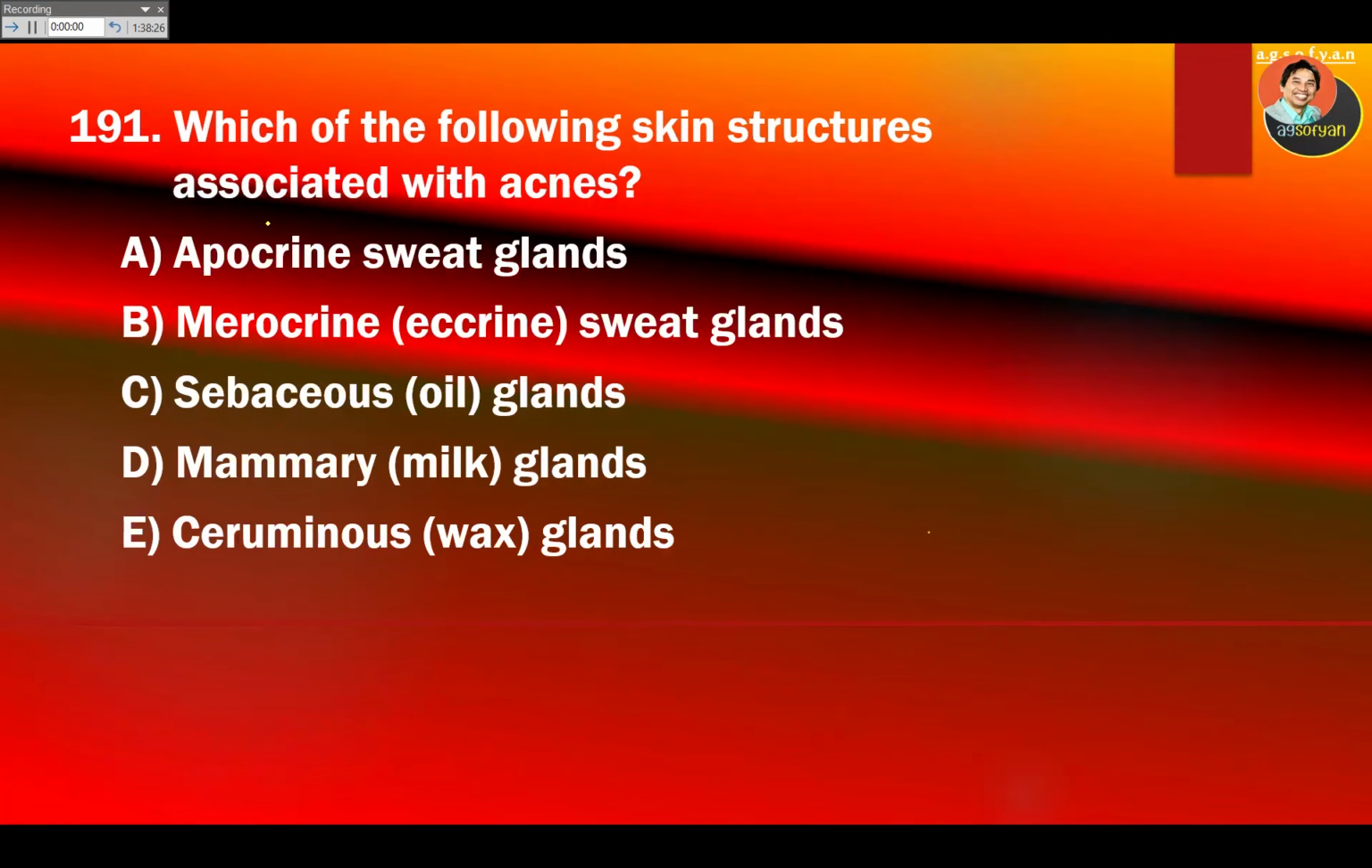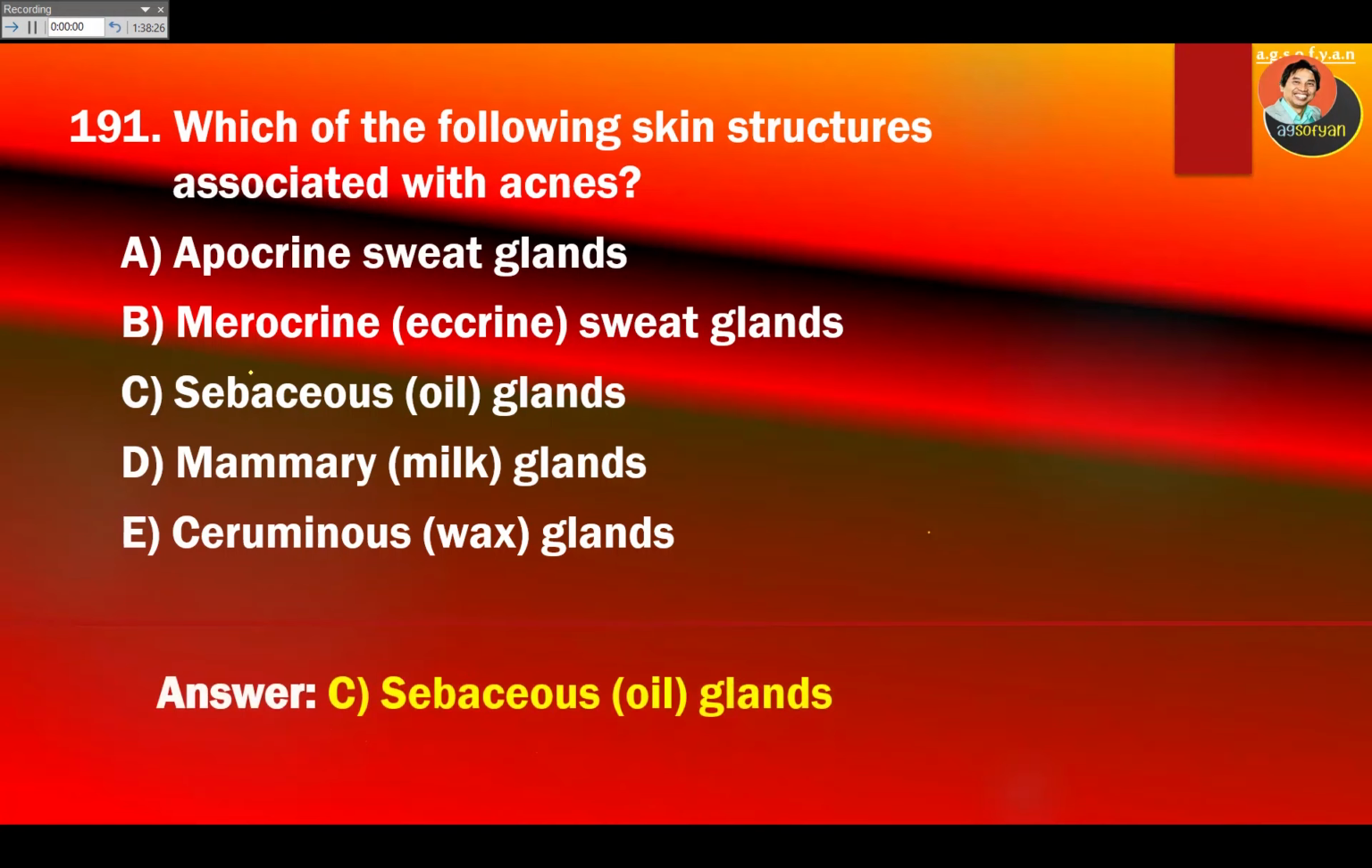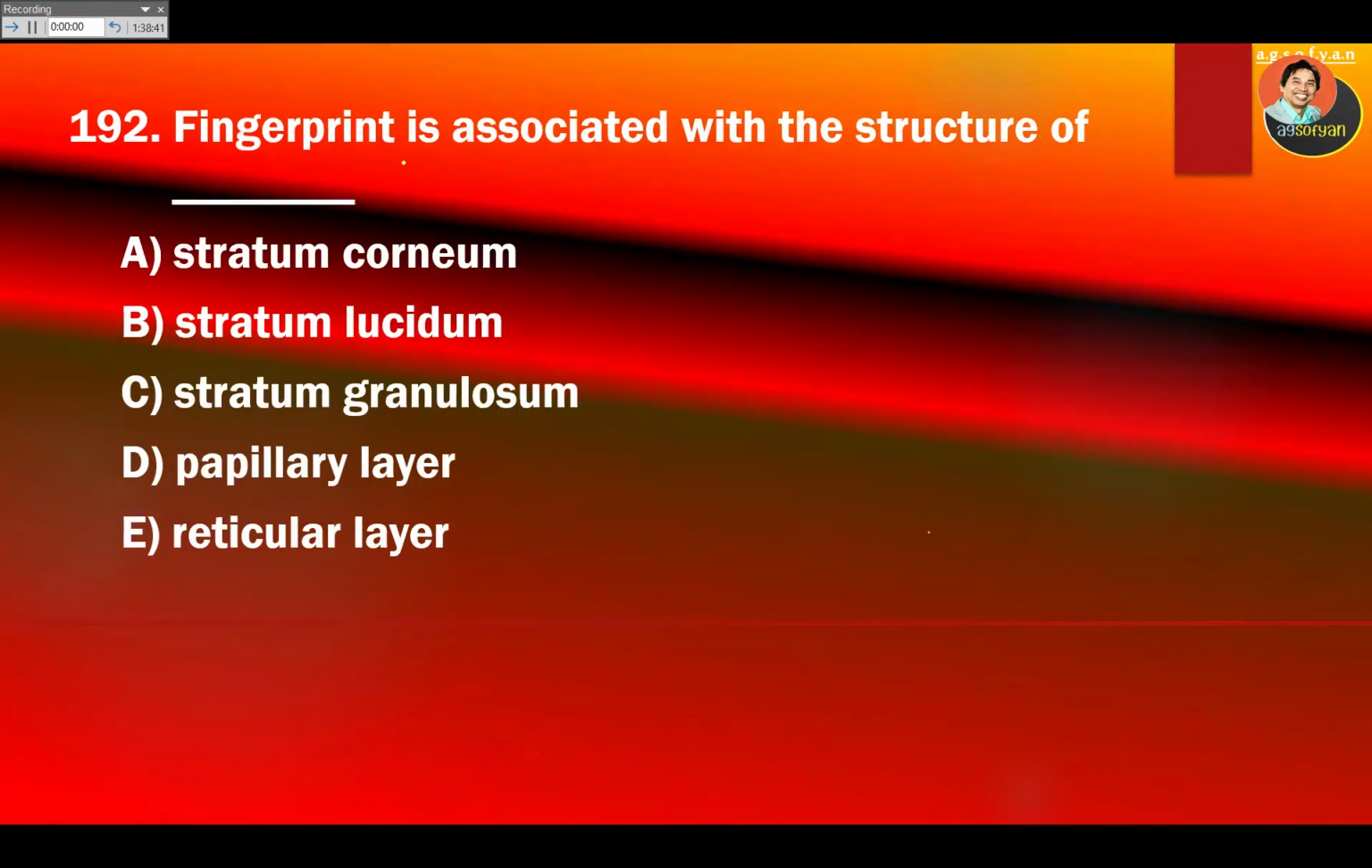Which skin structure is associated with acne? Acne is mostly because of the higher production of oil, right? Sebaceous gland. Fingerprints are associated with the structure of the dermis layer. The top dermis layer is called the papillary layer. So this one here is the one that gives the